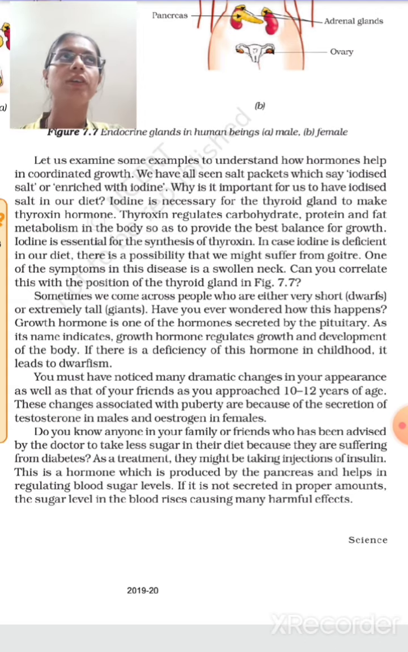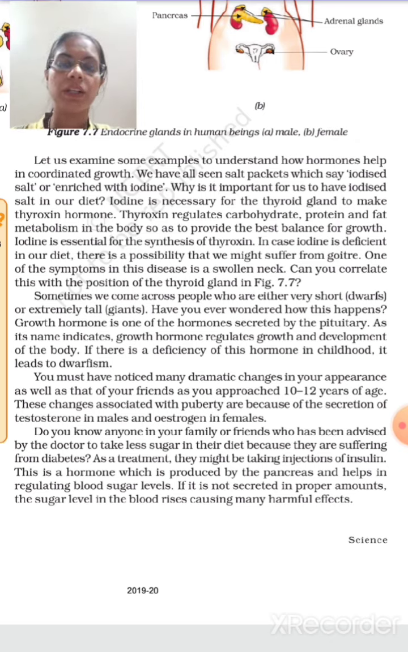You must have noticed many dramatic changes in your appearance as well as that of your friends during puberty. There are various changes which take place in the boy or girl's body, right? Sometimes students in their puberty age feel very shy because of their appearance. At the age of 10 to 12, they have very different changes occurring in their body. These changes associated with puberty are because of the secretion of testosterone in males and estrogen in females.